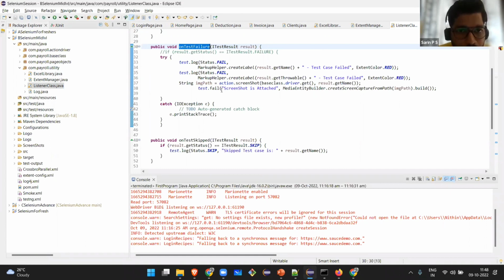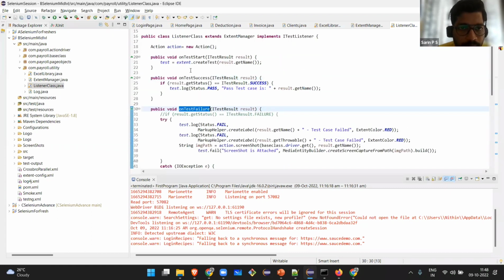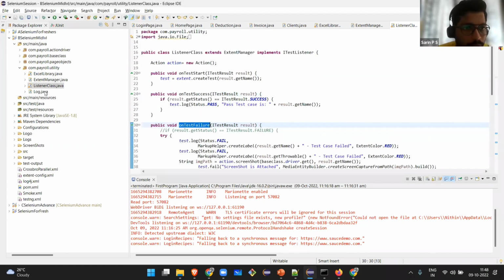On test failure, we have to give a red color to my report. All those configuration things are written here. So that is one of the utilities that I have used.